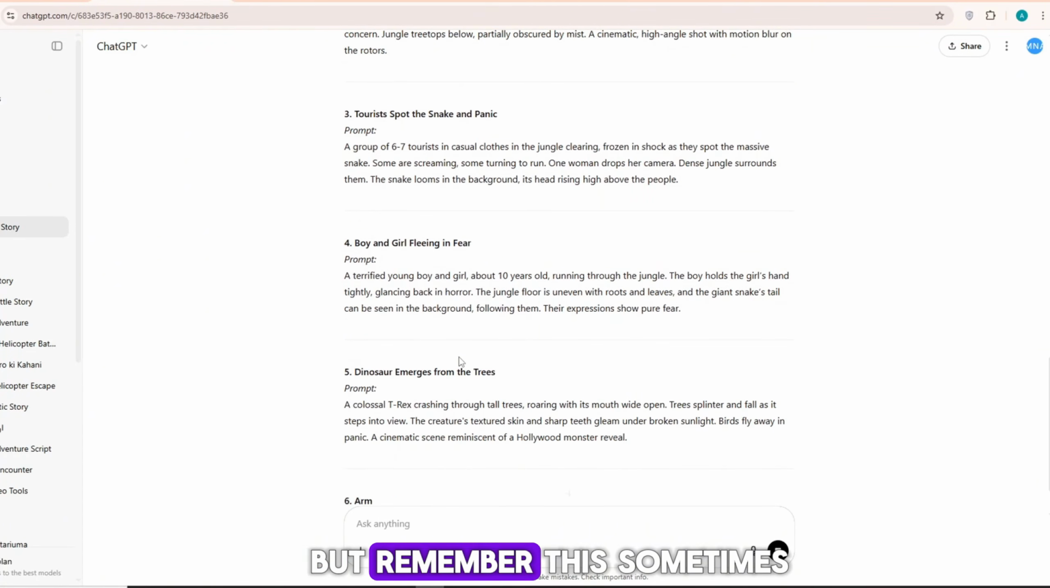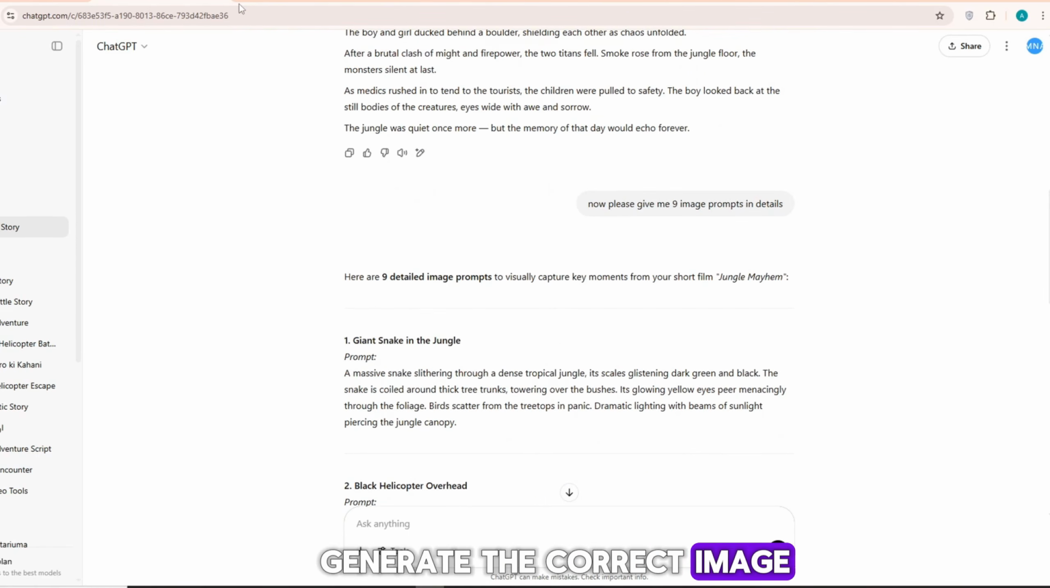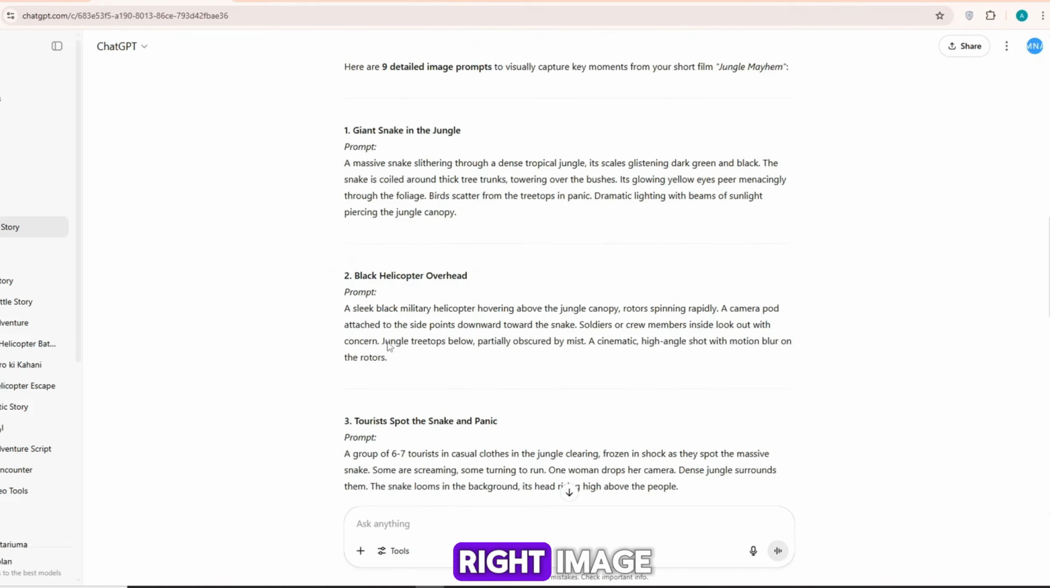Step 2, important point. But remember this. Sometimes the prompts may not generate the correct image. In this video, I will show you how to fix those prompts so they produce the right image.